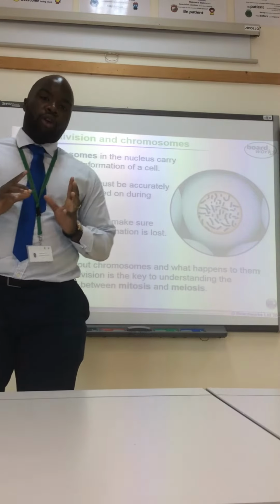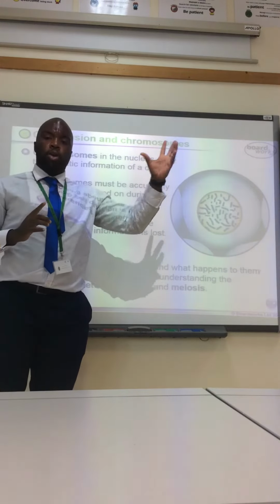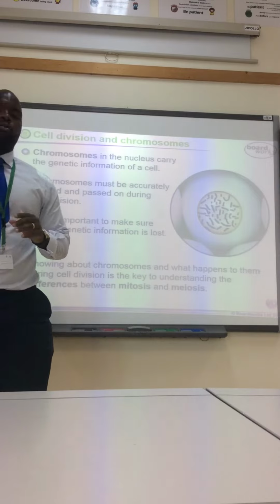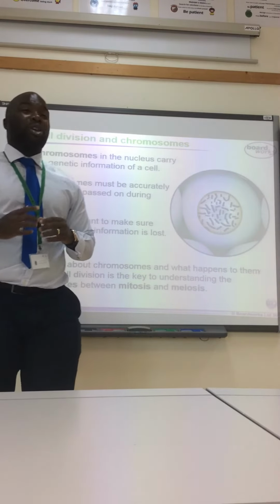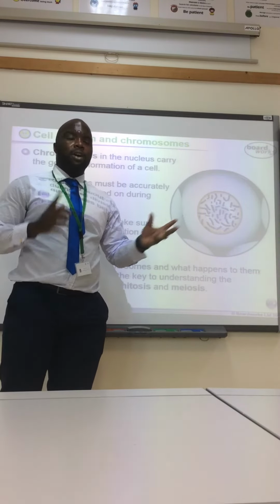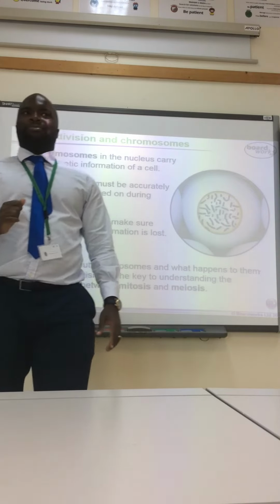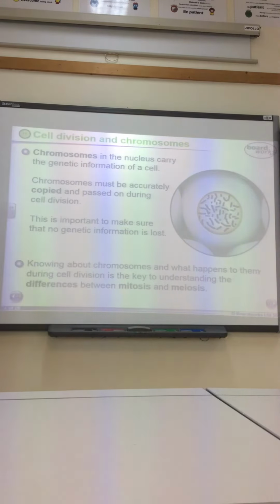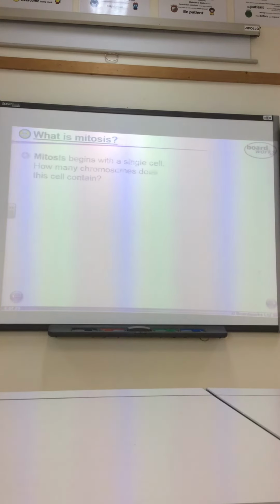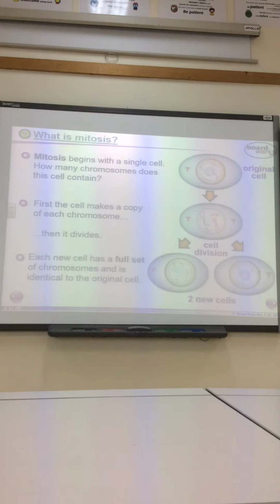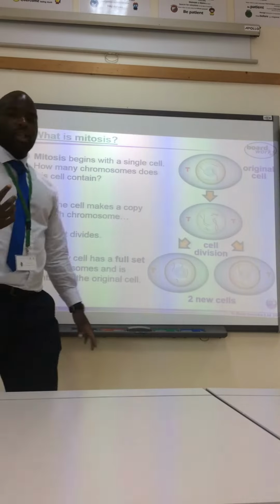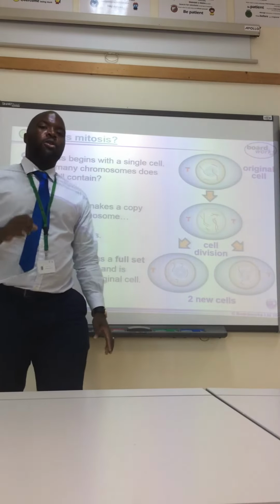Okay? The reason why the chromosomes are in pairs is you inherit one chromosome from your father and one chromosome from your mother. Hence you might have some things from your father, i.e. eye colour, and some things from your mother, i.e. hair colour, etc.